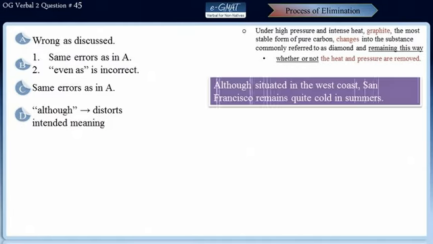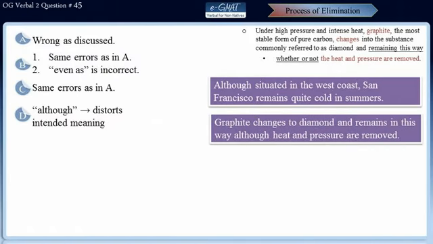Well, let's take a few examples to understand this. When we say although situated in the west coast, San Francisco remains quite cold in summers, this sentence presents two facts about San Francisco. That it is situated in the west coast and that it remains quite cold in summers. The word although brings out this contrast that despite being in the west coast, San Francisco remains cold in summers. What choice D is doing with the usage of although, it's now saying graphite changes to diamond and remains in this way although heat and pressure are removed.